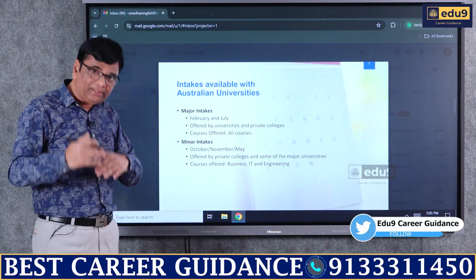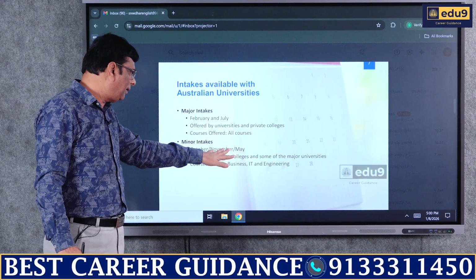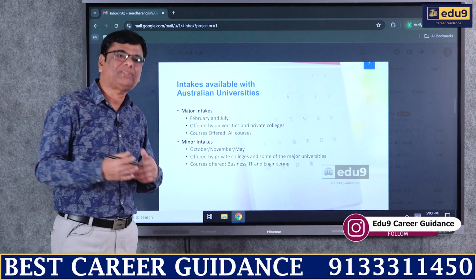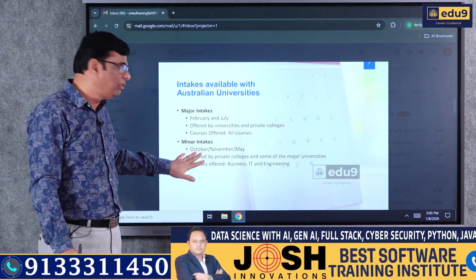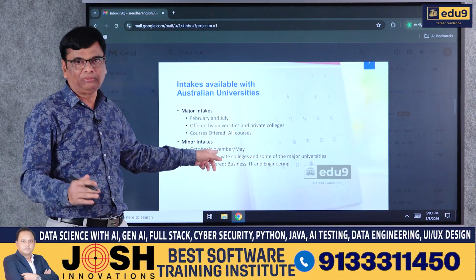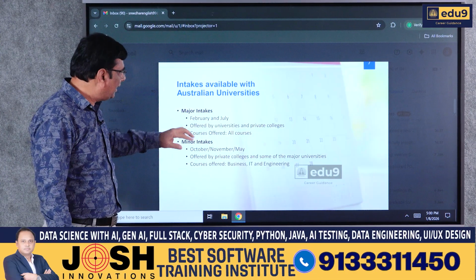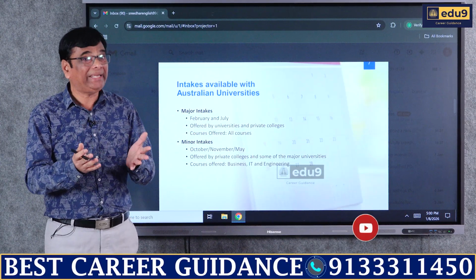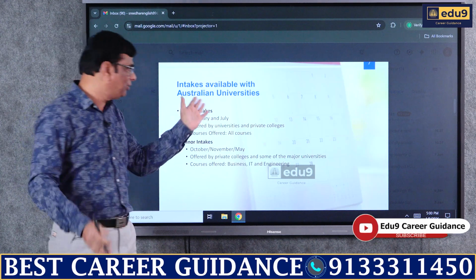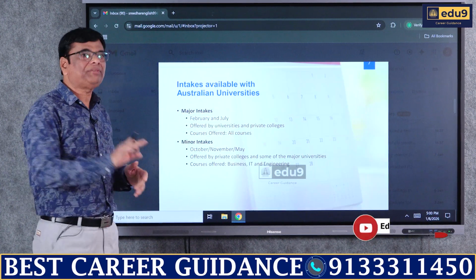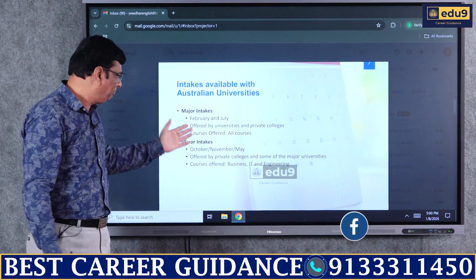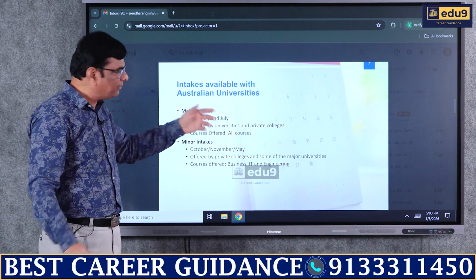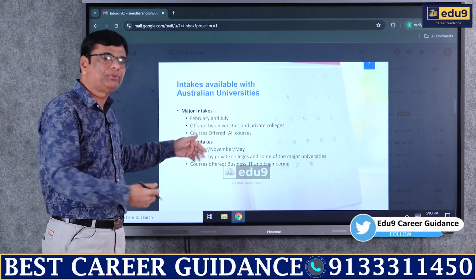And if you go to the minor intakes, that is October, November, May. Of course, a lesser number of colleges offer this kind of intake, but still it's a valuable one for you if anybody wants to particularly go in November. So again, coming back to February, it happens to be the most favored intake as far as Australia is concerned. And next comes the July one, because most of the students join in February. And these, as we have already discussed, are offered by universities and private colleges. All the courses are offered, and we'll see what kind of courses will be given in the next slides.